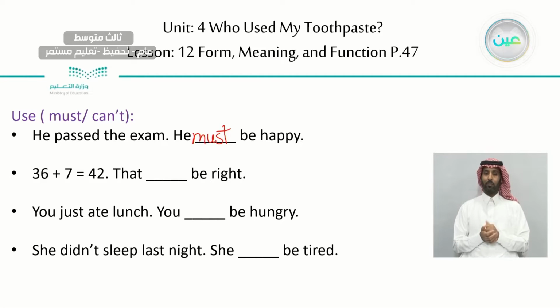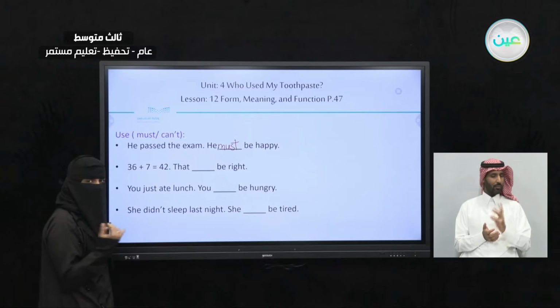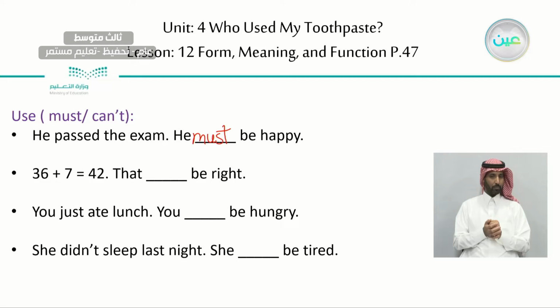36 plus 7 equals 42. I'm not good at math. Are you good at math? Can you try to check the answer? That must be right or can't be right? What do you think? Can you try to count it? I'm really bad at math. I think it's not correct. So we say that can't be right.